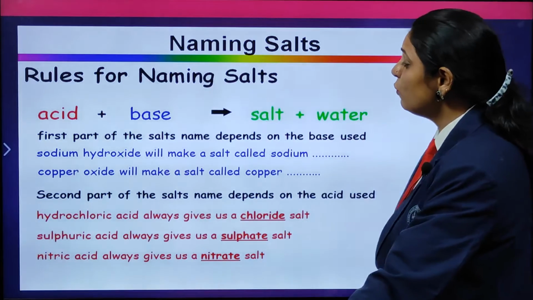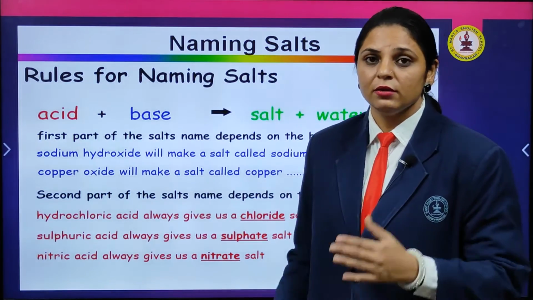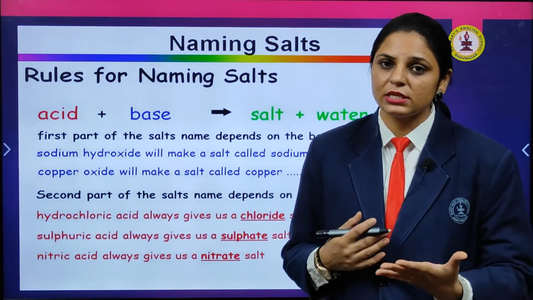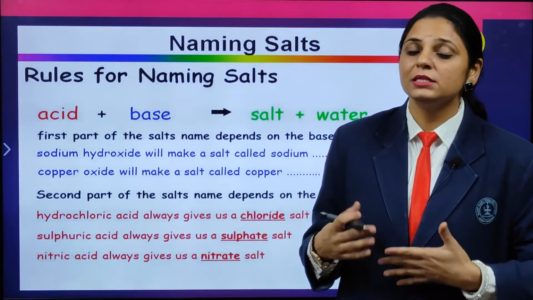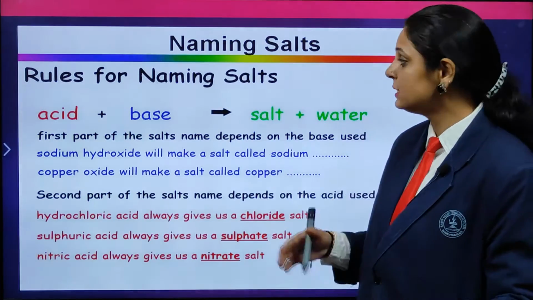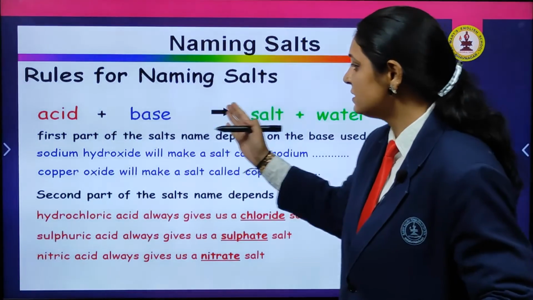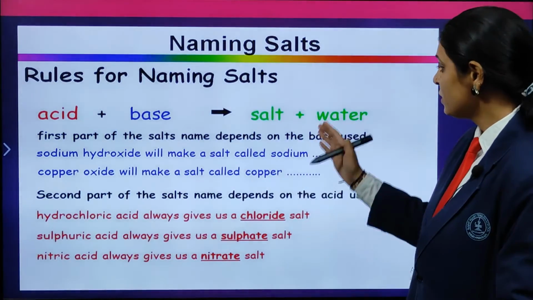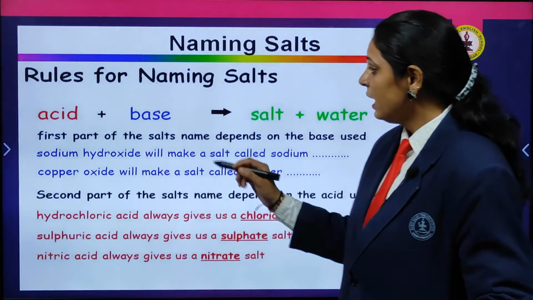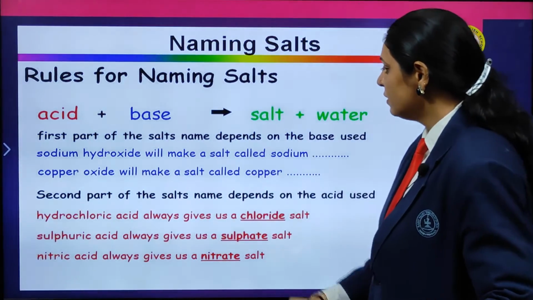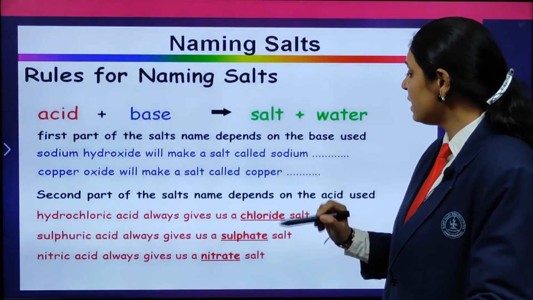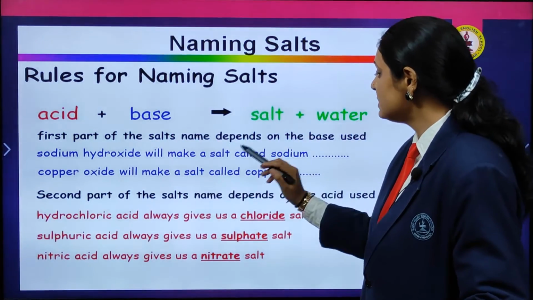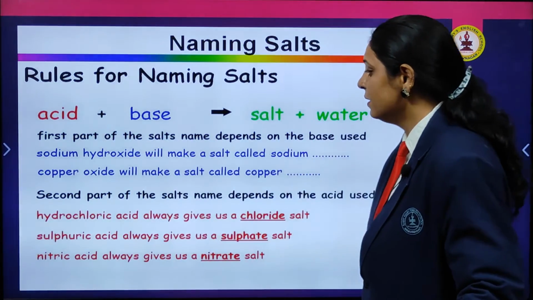Next, the rule for naming salts. As you have seen, magnesium sulfate, calcium chloride, we name all of these, and there is a formula behind it. The acid and the base react, and the product is the salt and water. The first part of the salt comes from the base and the second part comes from the acid.